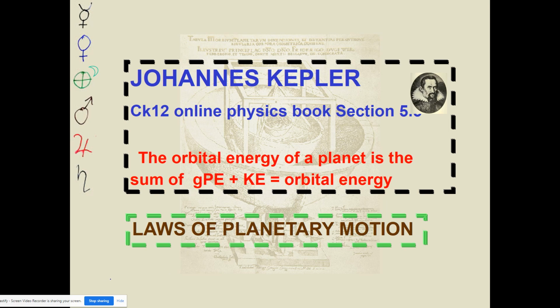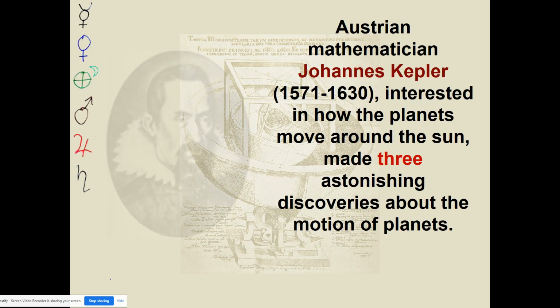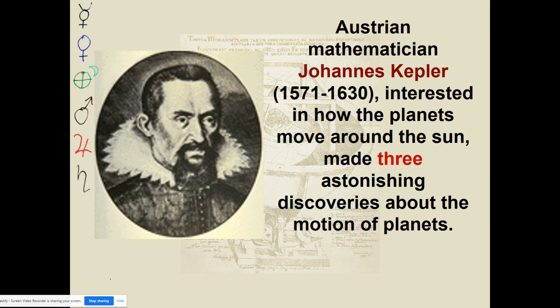Now, Johannes Kepler lived a long time ago. He actually came before Isaac Newton, and he was a brilliant mathematician that just described how the planets moved. He didn't necessarily tell you why the planets moved or what caused that movement. That came later with Isaac Newton and Isaac Newton's laws of motion and his universal gravitation formula.